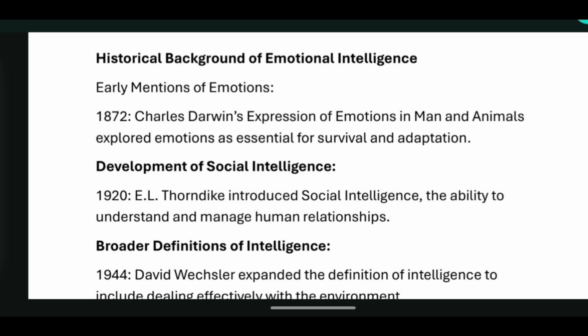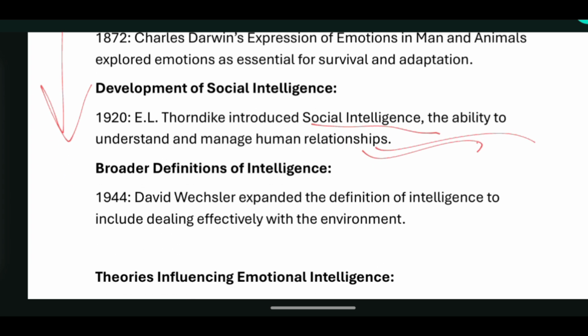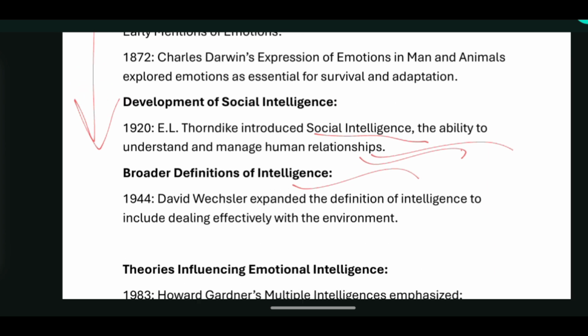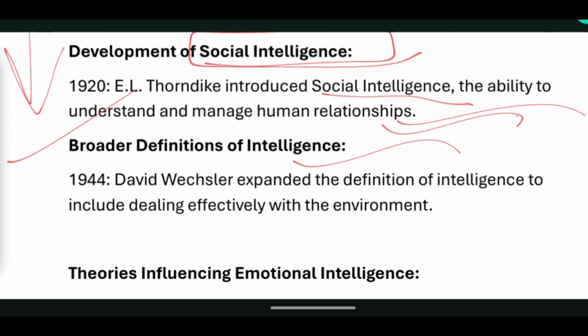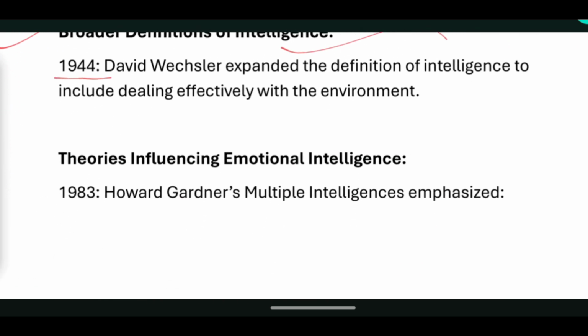Now the development of social intelligence was by Thorndike, and in 1920 he introduced social intelligence as an ability to understand and manage human relationships. So we are reading it out in chronological order. If a question comes about historical background, we need to write it all. Now what is the broader definition of intelligence? Here you can see emotion was defined earlier, then this second term, social intelligence, came. Now we have this broader definition of intelligence, what intelligence actually means. In 1944 David Wechsler expanded the definition of intelligence to include dealing effectively with the environment.